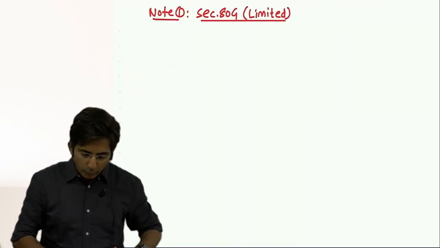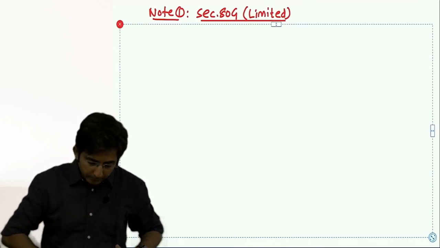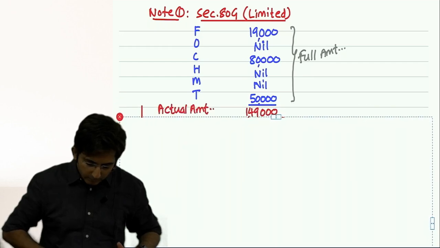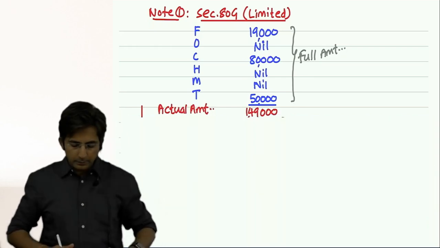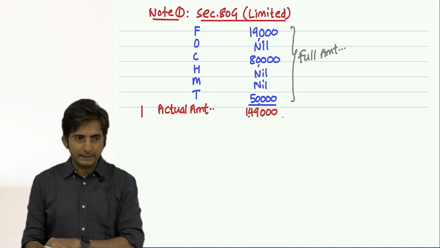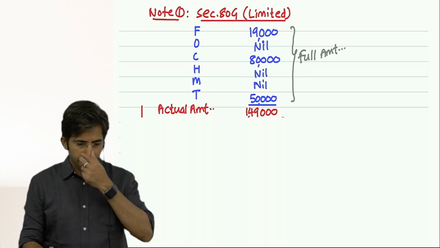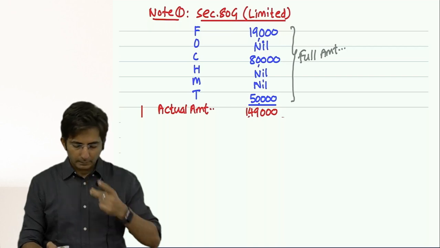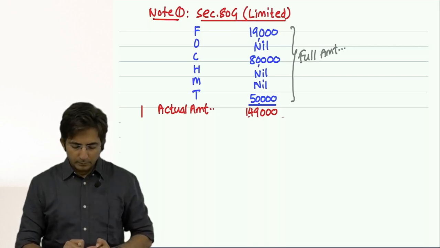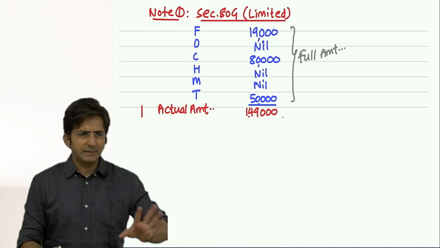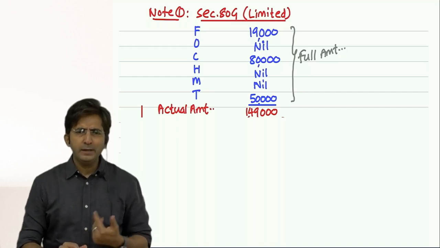Okay, so start. But be a little slow, because here there is one point I have yet to explain. I have done this much. You can do it till here. Note 1, limited category. Write everything of FOCHMT. If not there, put nil.